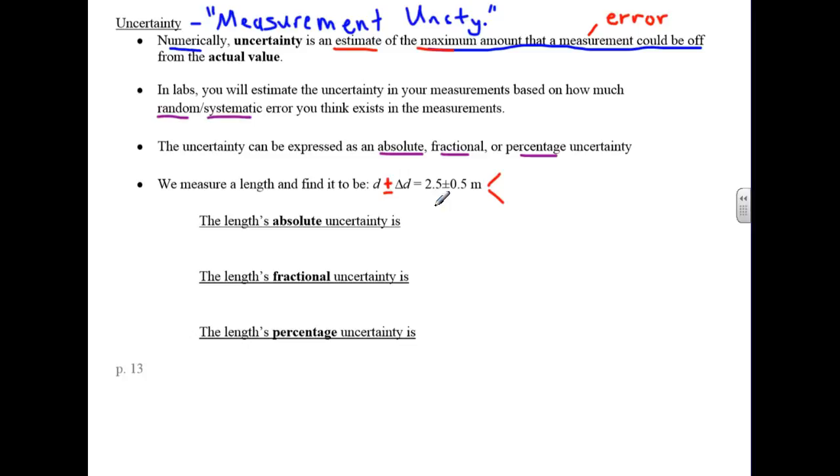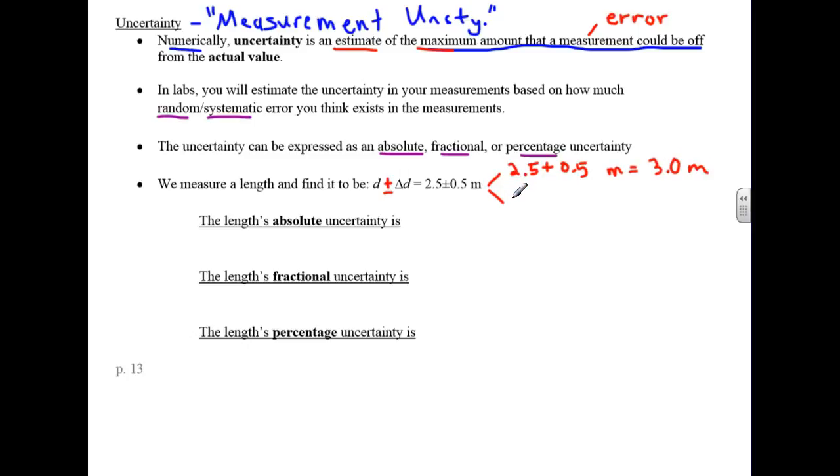Maybe the lines are hard to read, and so I can't really tell what that last tick mark is. Things go wrong. But even despite those things, I still know that the measurement is somewhere in this range. What's the range? 2.5 meters plus 0.5 meters gives a total value of 3.